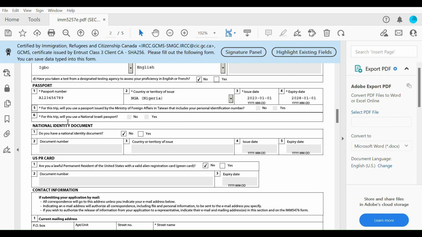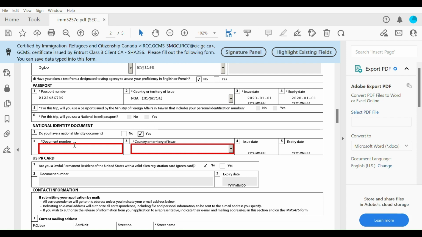Okay, so national identity document. Do you have a national identity document? If you don't have, simply say no. If you do have, go ahead and say yes, and then put in your document number, the country of issue, the issue date as well as the expiry date.